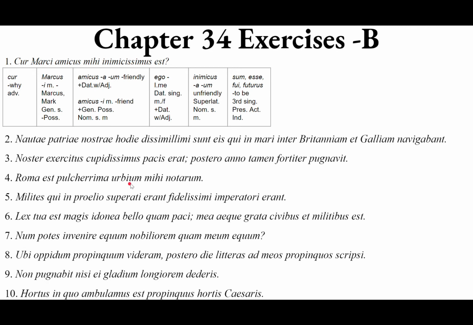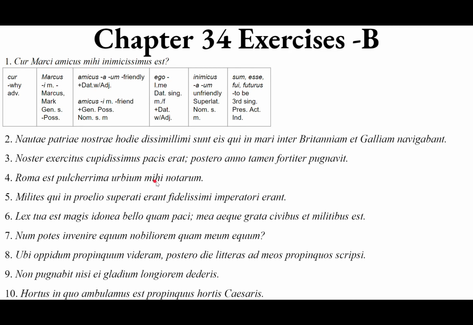Urbium. Urbium from urbs, urbis, feminine, meaning city. This is, remember your i-stem rules, the genitive plural form. Of cities. The most beautiful of cities. And this is a partitive genitive. It's the most beautiful out of the cities. We're going to get a slice of the pie. It's the most beautiful city out of the cities. The whole group of cities.